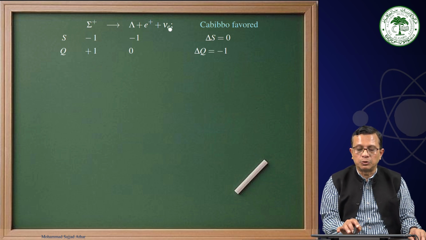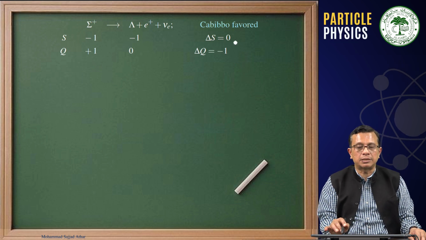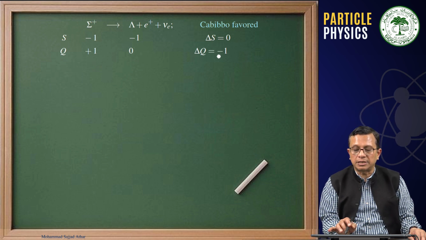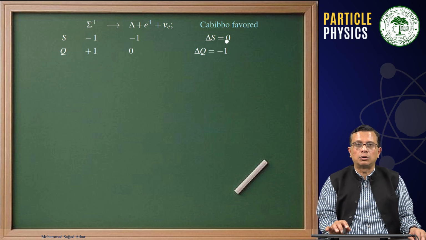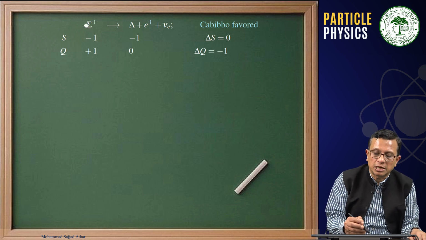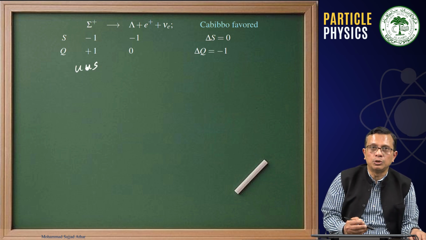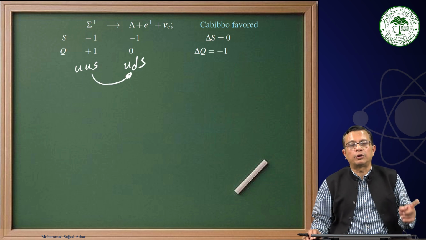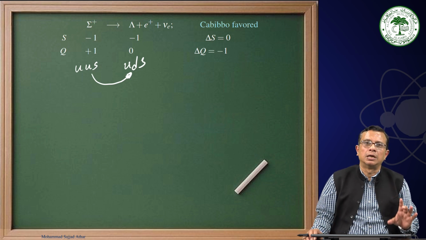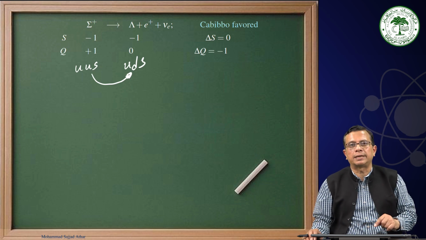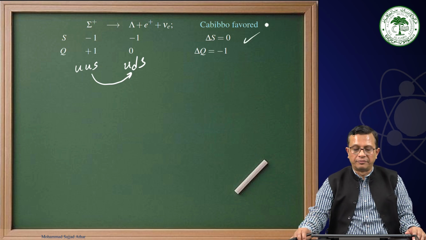Similarly, we talked about sigma minus decay, then we talked about sigma plus decay, and we have here lambda 0 plus e plus nu e. You see strangeness is minus 1, here strangeness is minus 1, therefore net change in strangeness is 0, Q is plus 1 and here Q is 0, therefore net change in charge is minus 1. But if the change in strangeness is 0, that should be a Cabibbo favored process. And if you recall, sigma plus is uus while lambda is uds. Therefore, we are talking about a transition from u to d in the same generation, and that means that should contain at the vertex a factor of cosine theta c, and that should be a Cabibbo favored process.